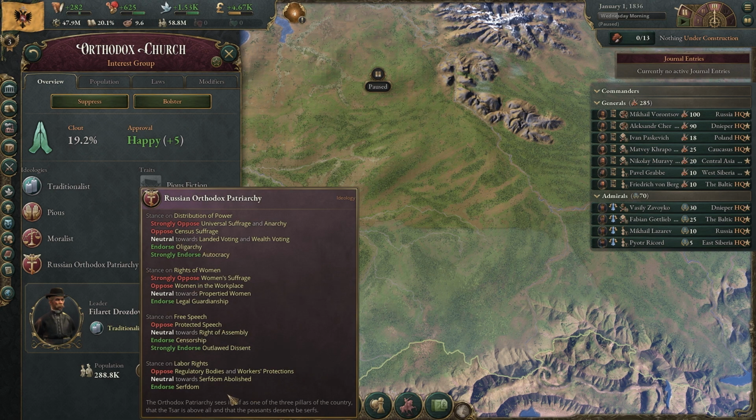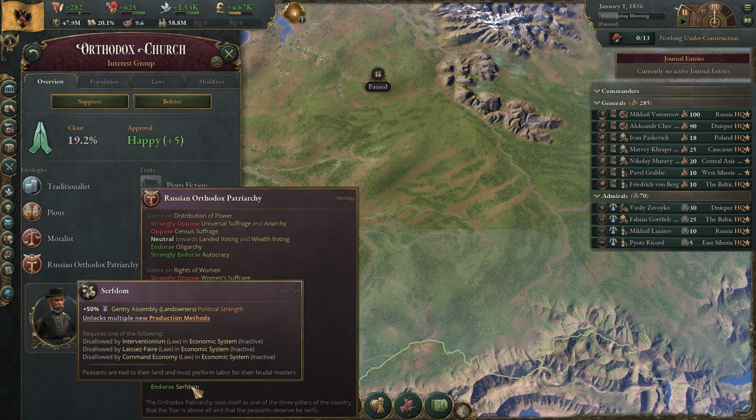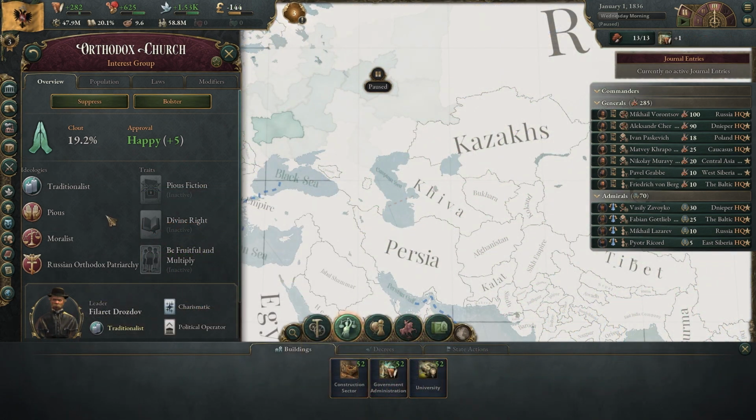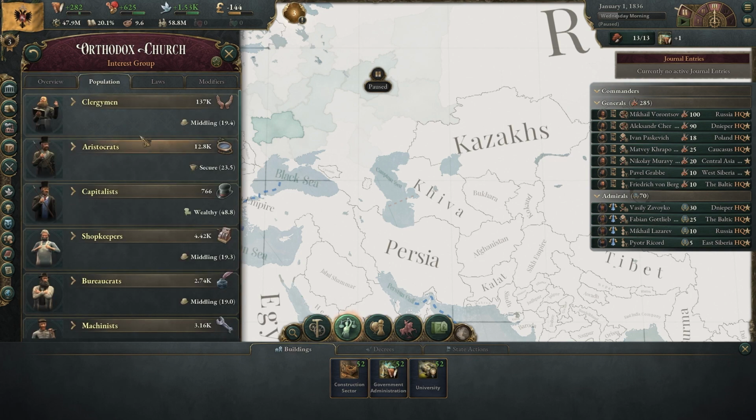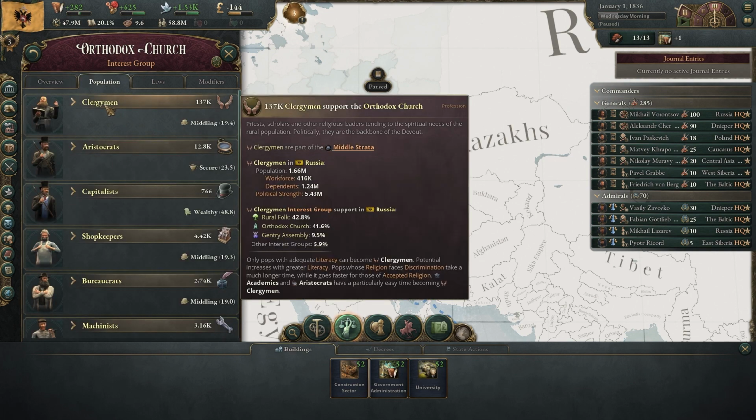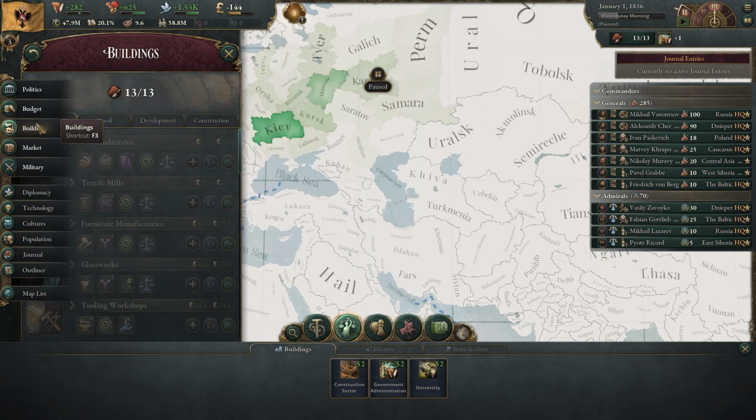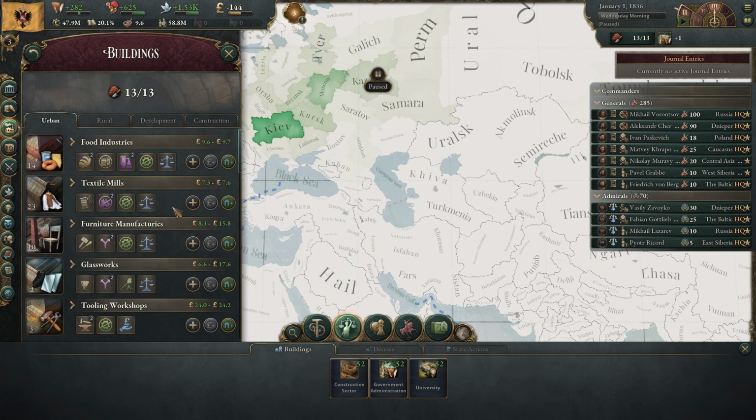What really hurts here, though, is serfdom. They do endorse this, and this is something you definitely want to get away from because it's just going to hinder your economic system. How can we make this interest group stronger? Well, let's take a look at its population and the professions that it makes up. Clergyman is number 1, which again isn't really a big shock. So what buildings can we build to employ more of these professions?